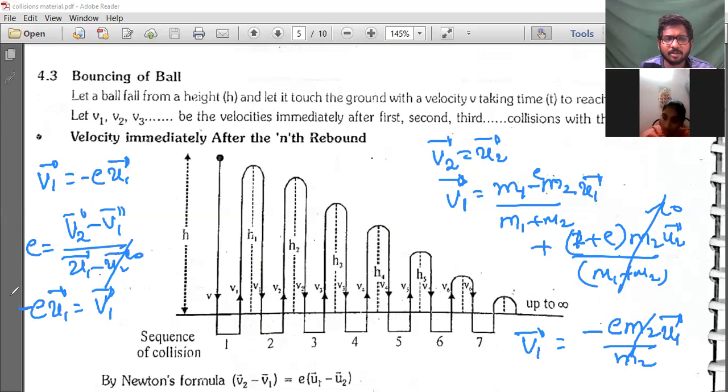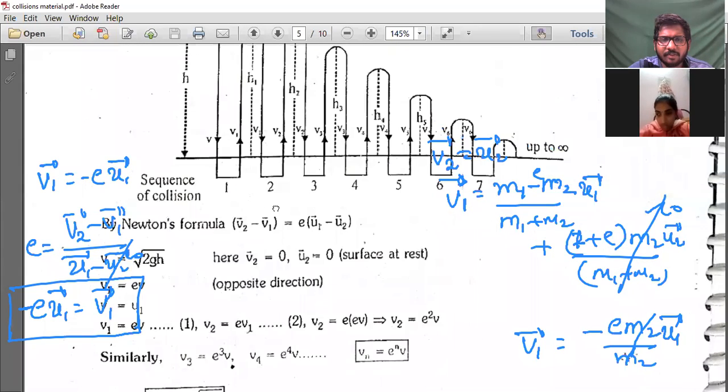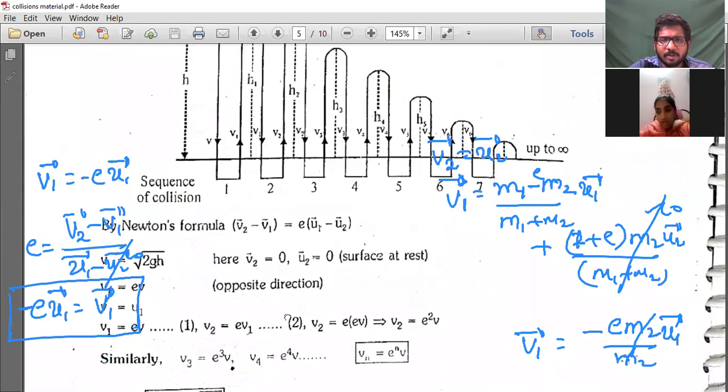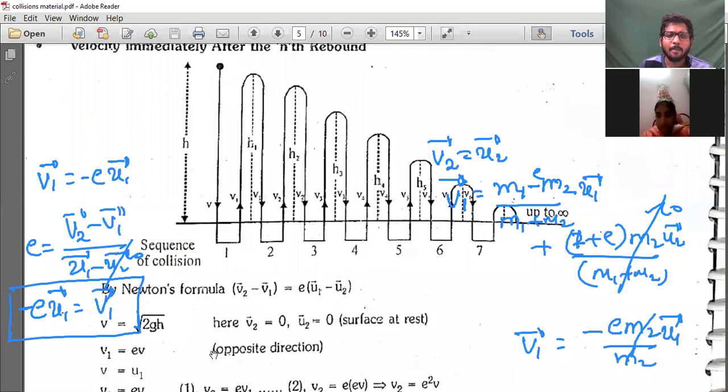Minus EU1. Here what is minus EU1? In the reverse direction, the velocity will be minus EU1. That is what I said, so this is the opposite direction.